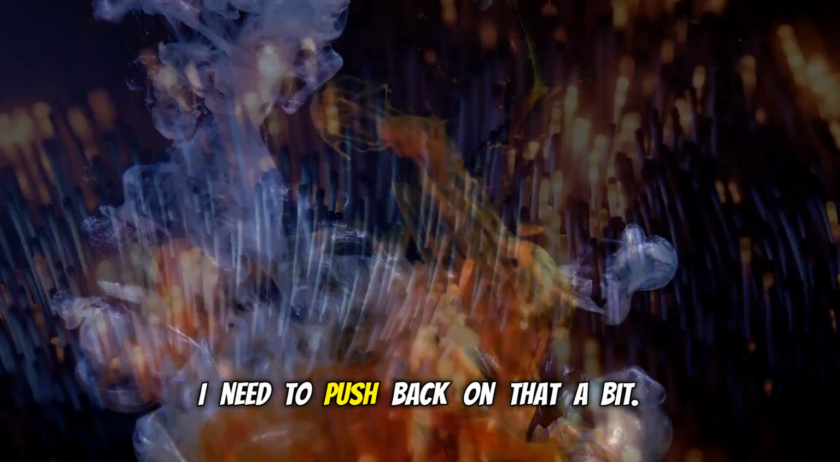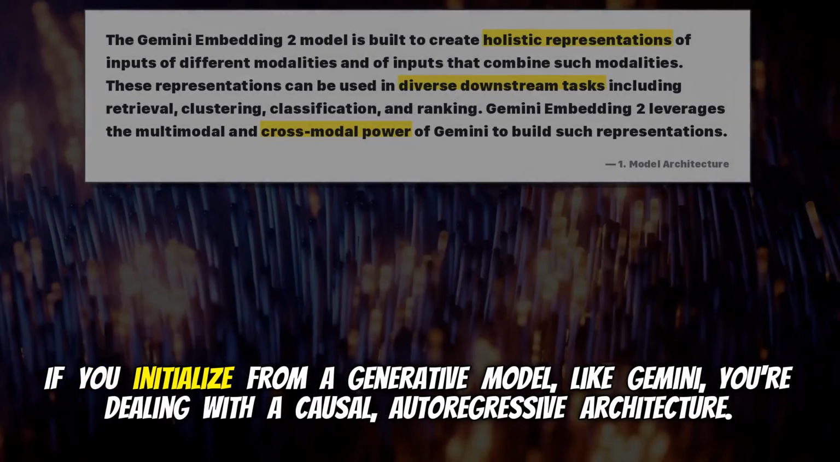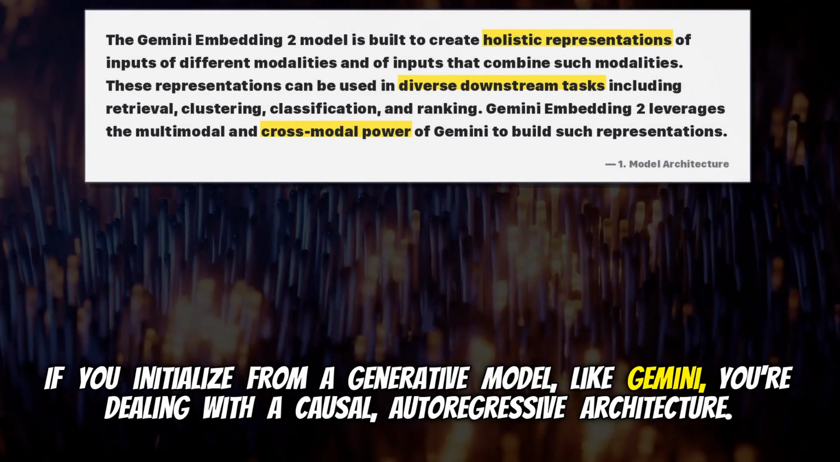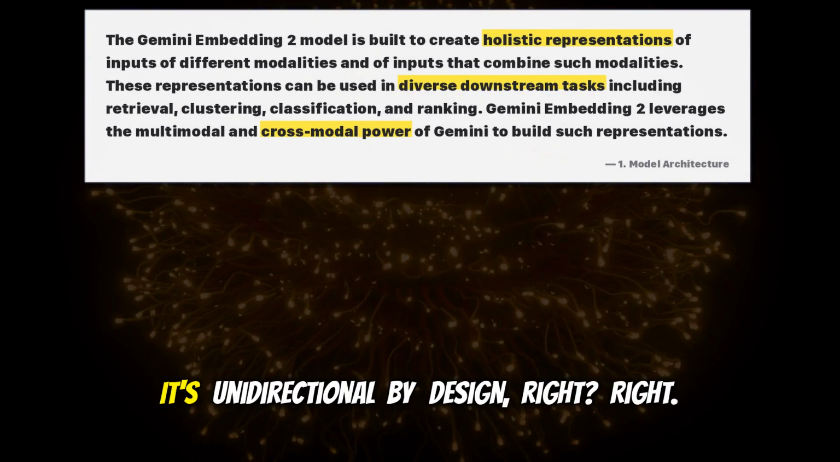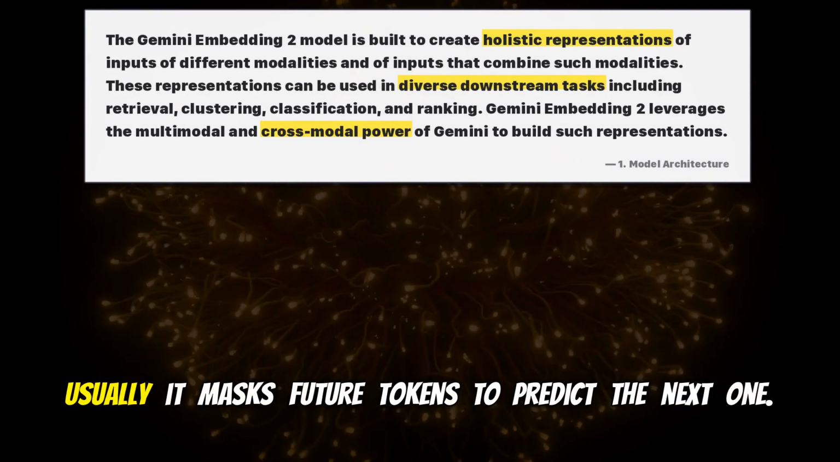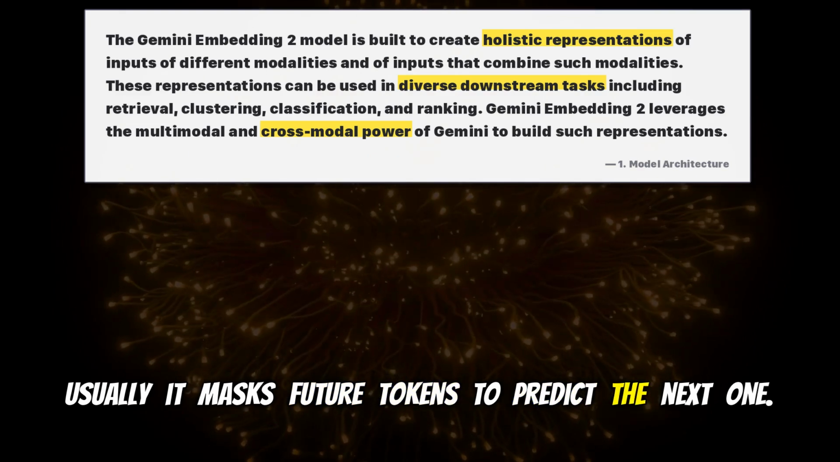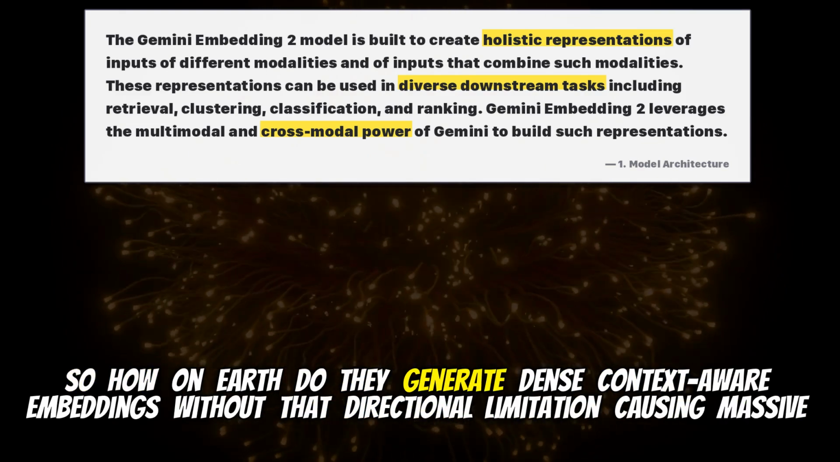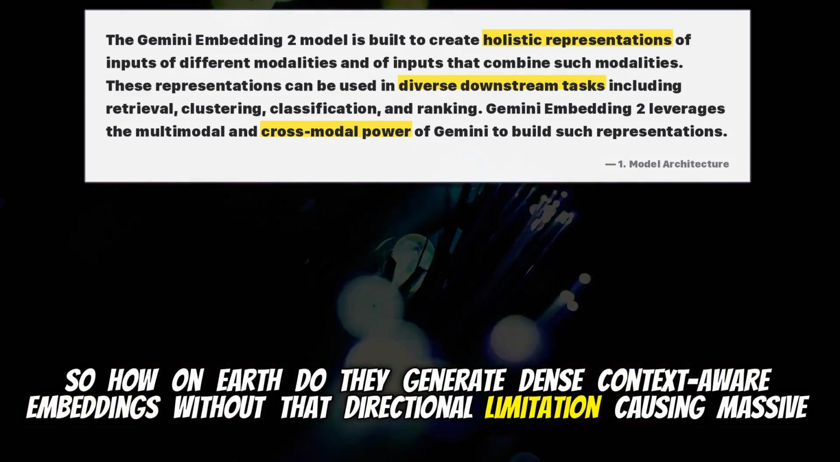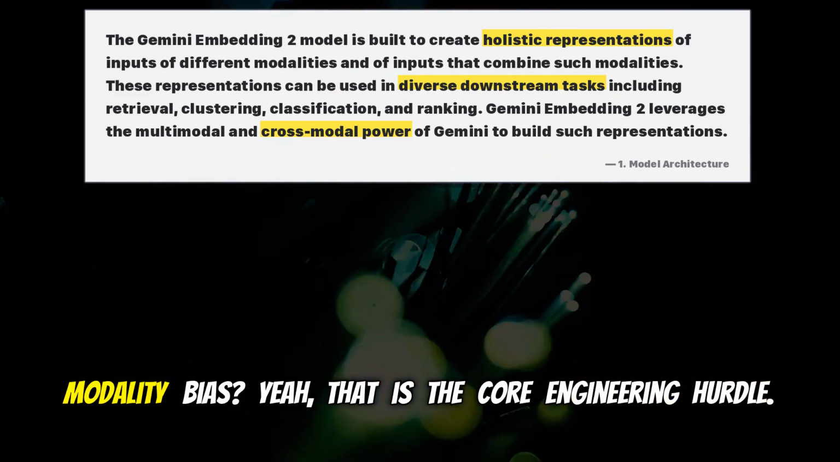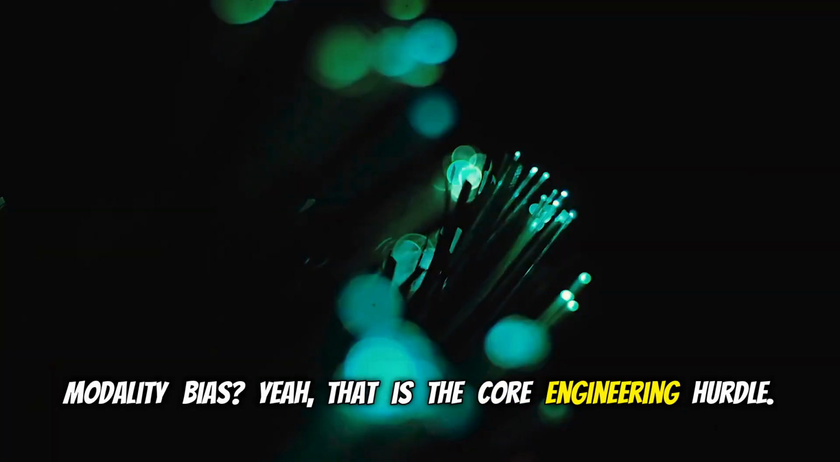Okay, hold on. I need to push back on that a bit. If you initialize from a generative model like Gemini, you're dealing with a causal, autoregressive architecture. It's unidirectional by design, right? Right. Usually it masks future tokens to predict the next one. So how on earth do they generate dense, context-aware embeddings without that directional limitation causing massive modality bias? Yeah, that is the core engineering hurdle.